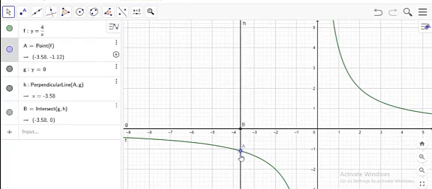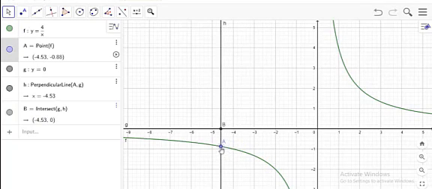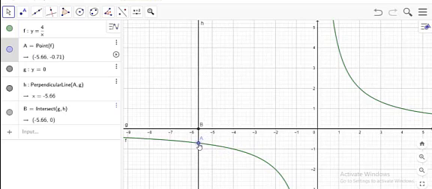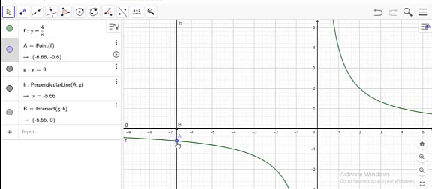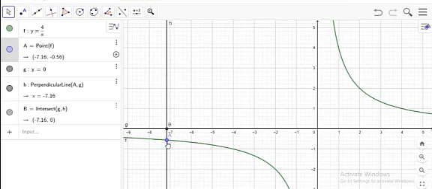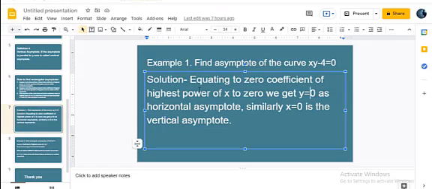So look, the distance AB is going on decreasing as the point moves along the branch of the curve. This AB is continuously decreasing. So y equal to 0, the x-axis, is an asymptote to this curve. Similarly, x equal to 0 is also an asymptote to this curve.